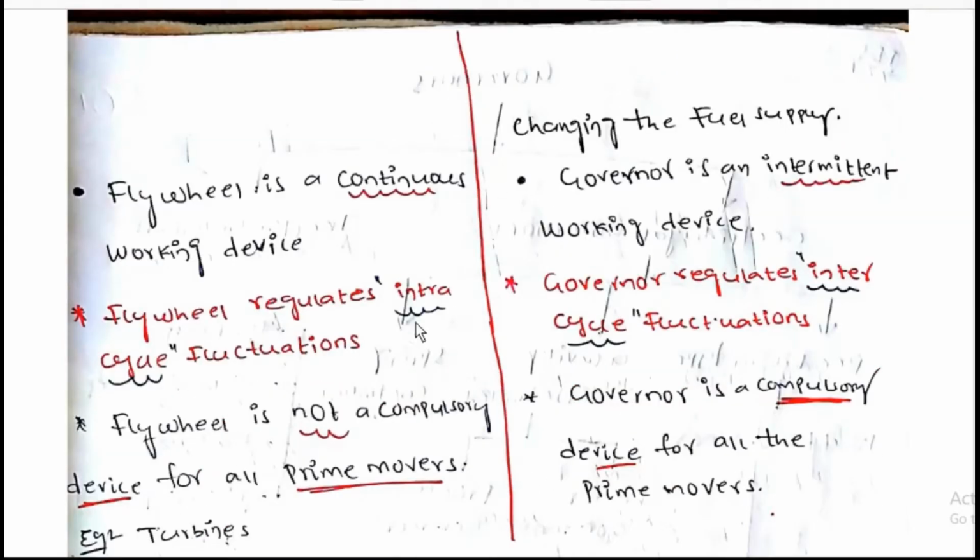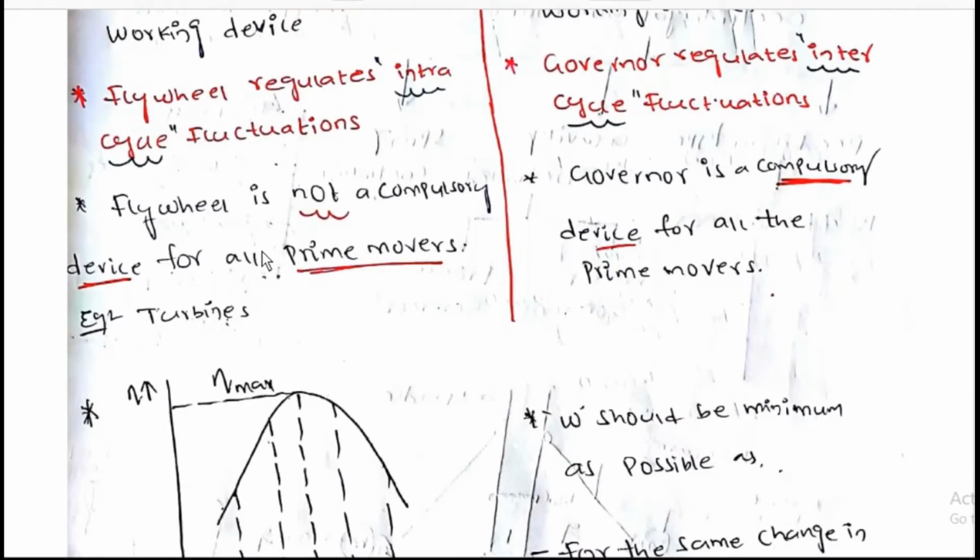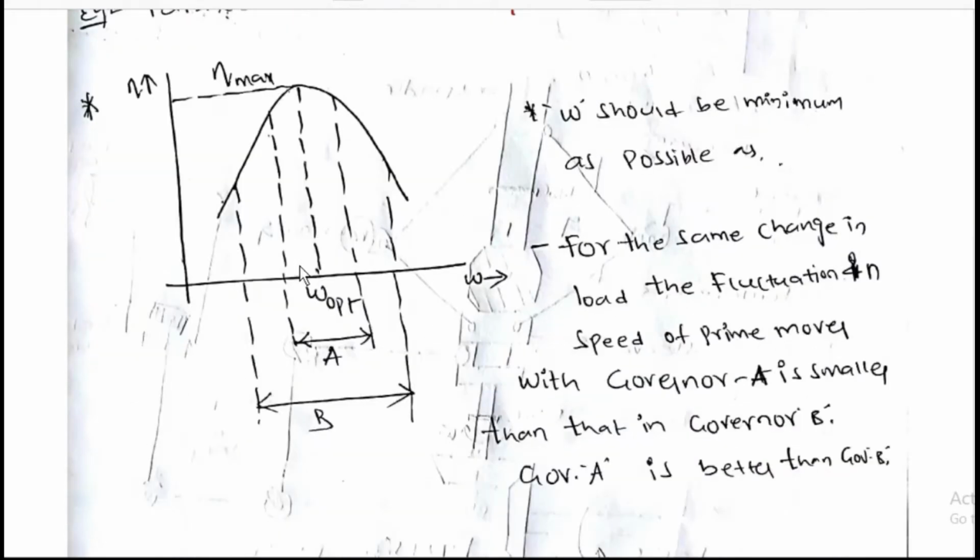Flywheel regulates intra-cycle fluctuations, that means within the cycle. Governor regulates inter-cycle fluctuations. Flywheel is not compulsory. Governor is a compulsory device for all prime movers, for example turbines.